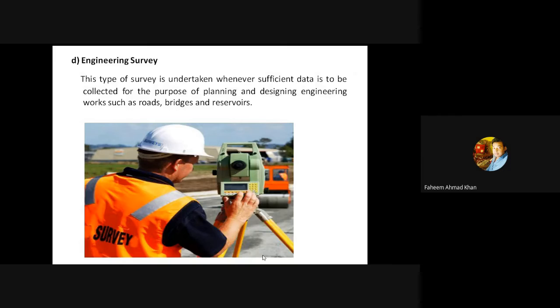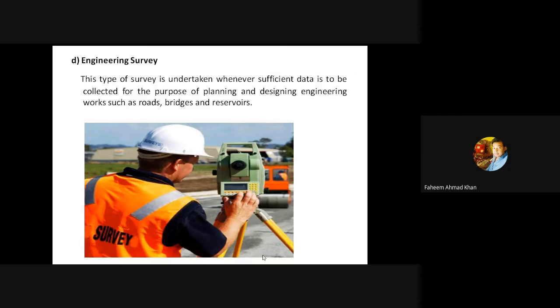So, this is the type of survey which we will have to study in our curriculum for future purpose also, since we as a civil engineer will have to construct roads, bridges, structures, and reservoirs, and other types of structures also. So prior to which survey work has to be done. The survey work has to be done prior the construction of these structures.